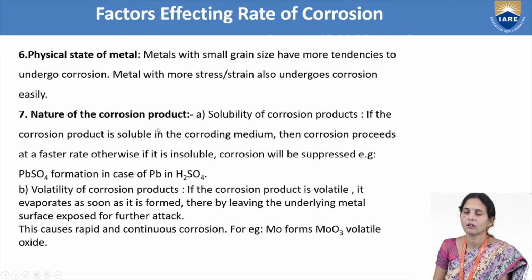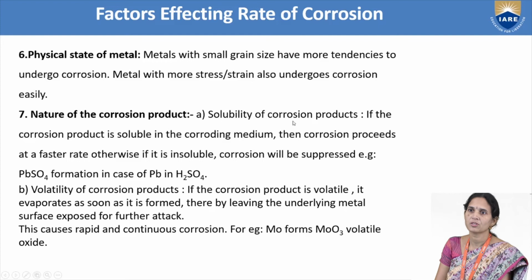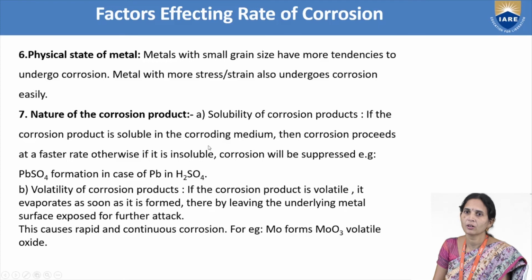Nature of the corrosion product. Solubility of the corrosion product: if the corrosion product is soluble in the corroding medium, then corrosion proceeds at a faster rate. Otherwise, if it is insoluble, corrosion will be suppressed. So if the corrosion product is soluble, the rate of corrosion will be more in metals. If the corrosion product is insoluble, corrosion will be suppressed, meaning there won't be corrosion.